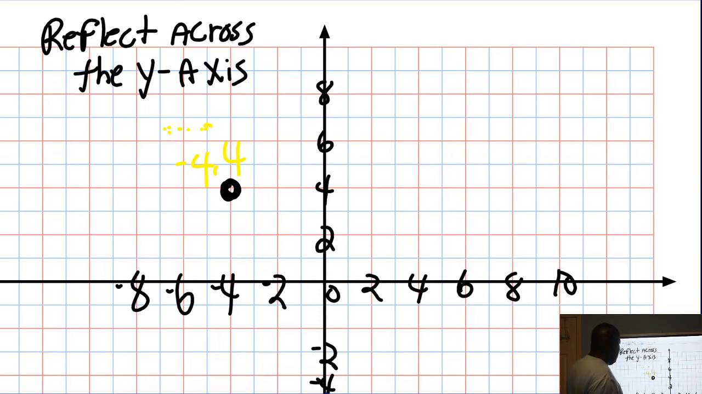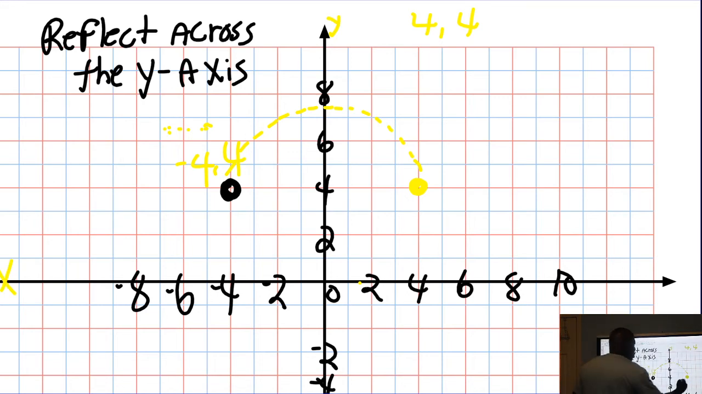And all you have to do, really, you can count over if you want to, end up right here. But I'm going to show you. If you want to reflect across the y-axis, you want to change the first number. Get the opposite of the first number, keep the second number the same. So your answer is 4, 4. So you go out 4 right here and up 4. You see the reflection? And guess what? It's crossing the y-axis. Remember, this is y, this is x.